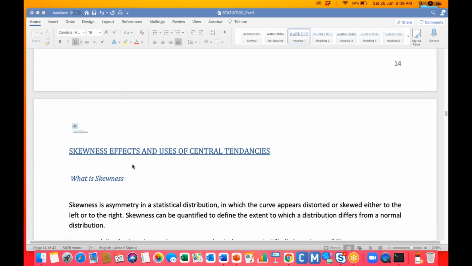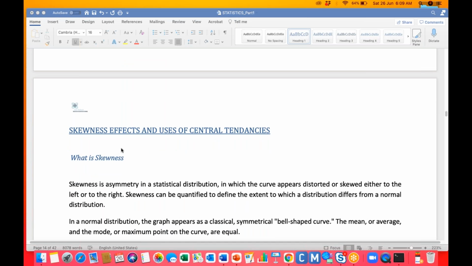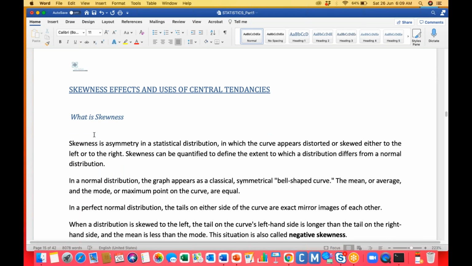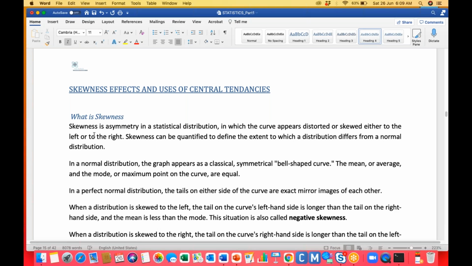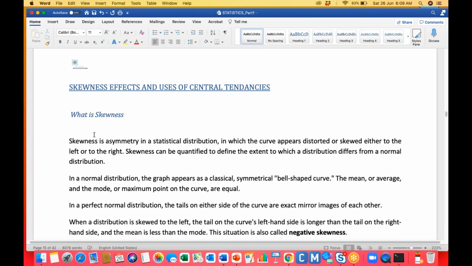If the data is a symmetric distribution, there is no skewness. Skewness is the term which indicates whether my data is skewed or the data is a symmetric distribution, or normal distribution. Asymmetric distribution means it's not a normal distribution.